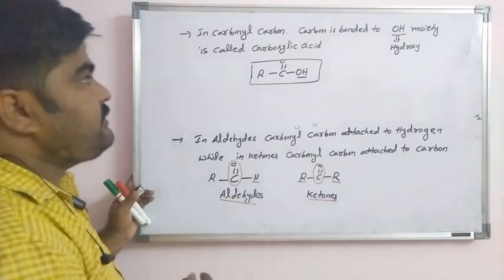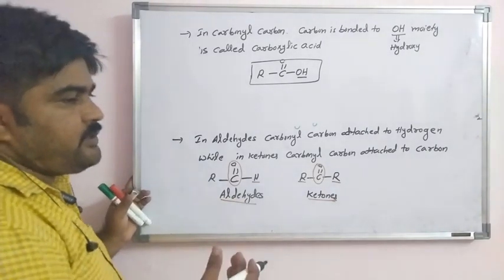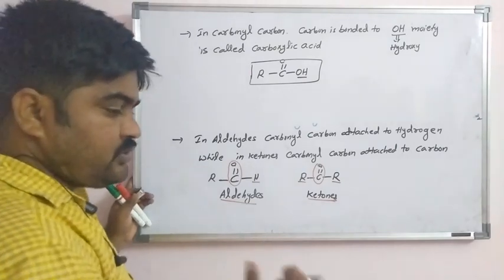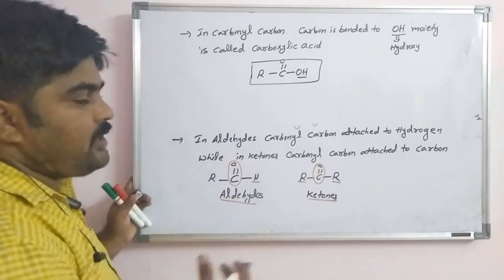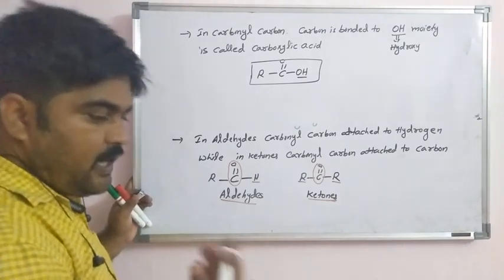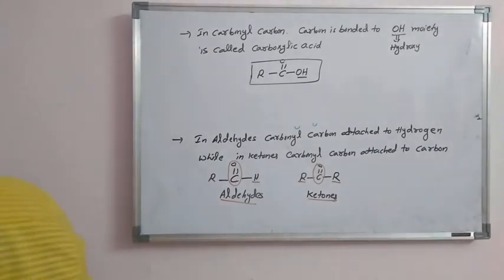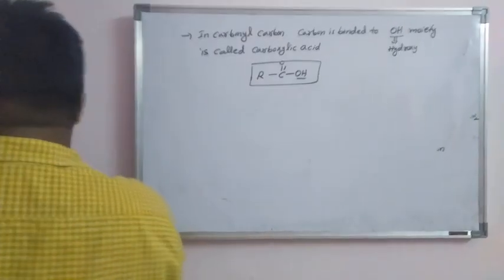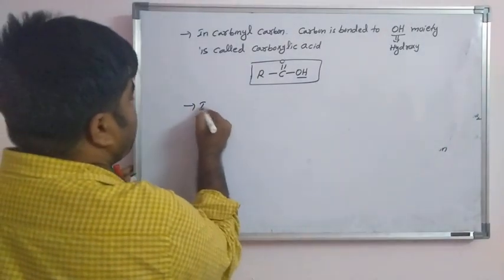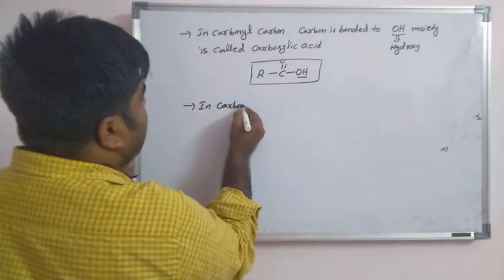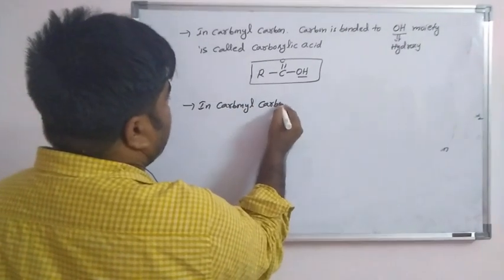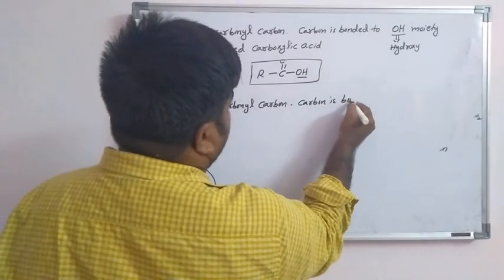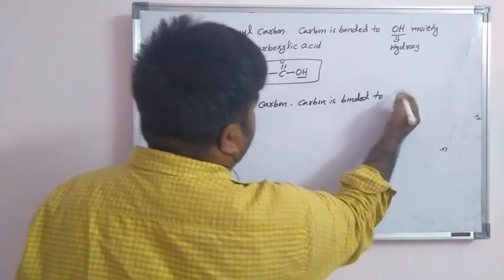Is it clear? Similarly, if the carbonyl carbon is bonded to nitrogen and hydrogen, that means an NH2 group, the amine group, that is called an amide. So a carbon bonded to an NH2 moiety is an amide.